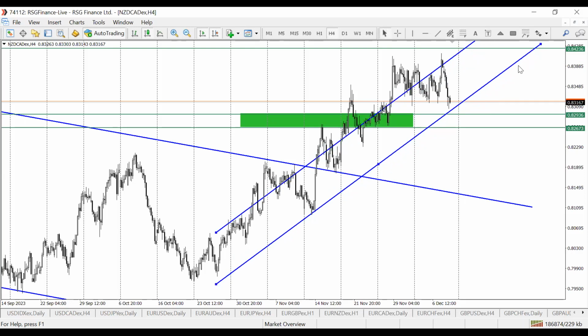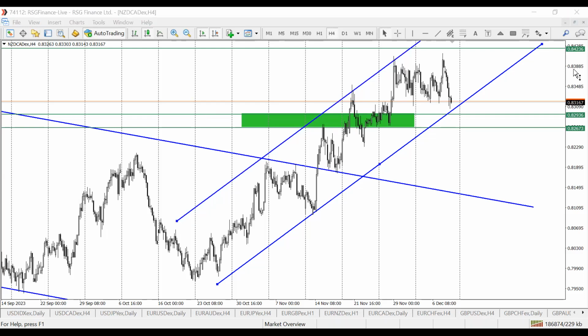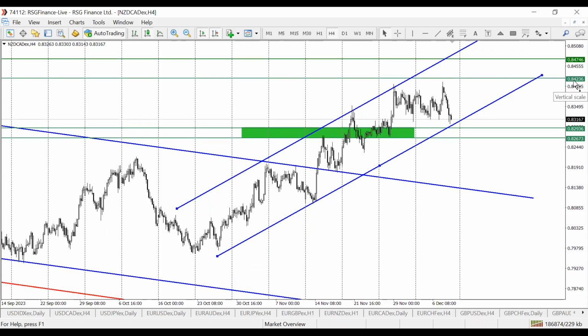If we pull this up and find the channel within this H4, I'm anticipating that price will travel within this channel until we get to our target of 0.8423, and a further extension will be to 0.8474. I would like to see price respect this key level and take a bounce from here, which also corresponds to the lower boundary of this channel, and then we'll begin to make a rally.